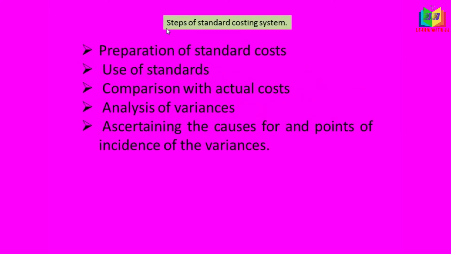These are the steps involved in the standard costing system: preparation of standard cost, next use of that standard cost, comparison with the actual, and analysis of the variance. If there is any variance between the actual and the standard, that analysis is done here, ascertaining the causes. They'll analyze the reasons for that difference, and it is overcome in the future plans.